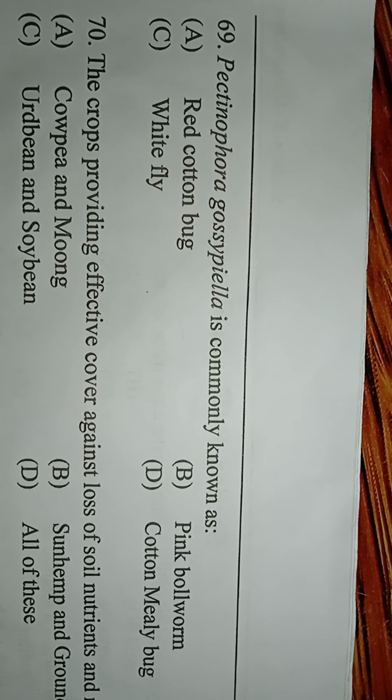The correct answer is all of the above: cowpea and moong, sanhemp and groundnut, and urdbean and soybean. These are mulching crops providing effective cover against soil and moisture loss. The correct answer is option D.